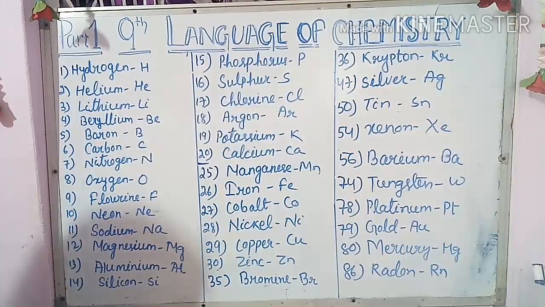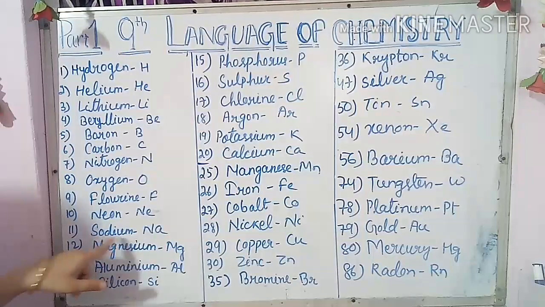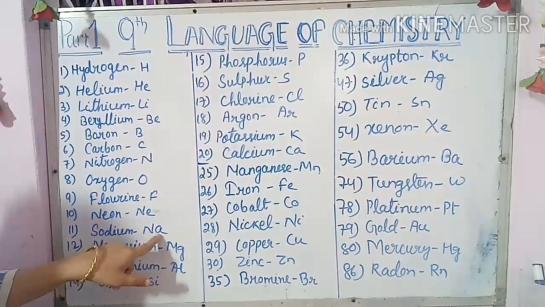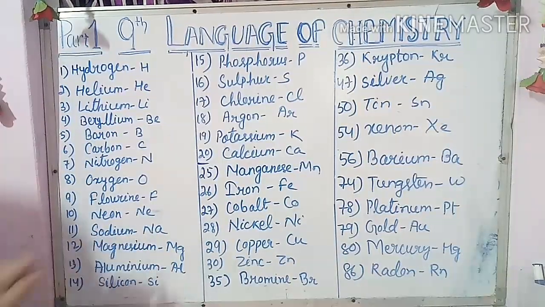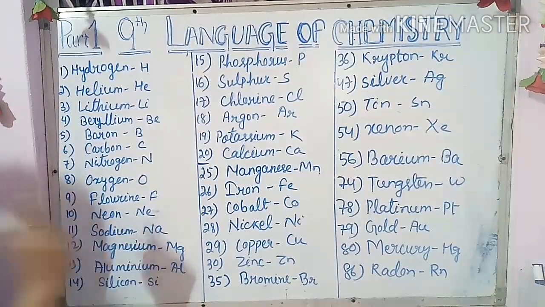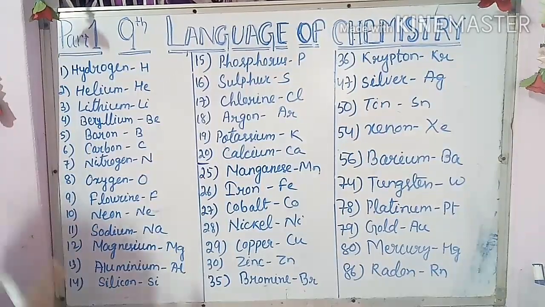Now the third thing: the symbols of some elements were derived from Latin or German names. Now I will show you. See here, you can see sodium. It didn't come from the letters of sodium. Look at the representation: it didn't come from sodium. Another word came, that is Na. That is also two letters, first one capital, second one small, but it is not coming from sodium. That is a Latin name, natrium.